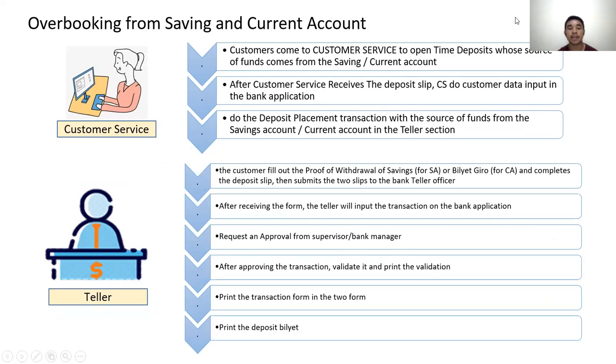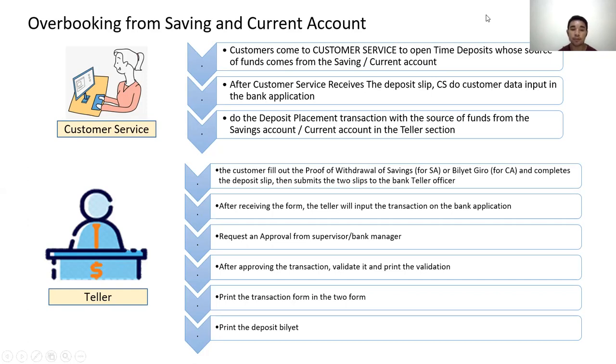Overbooking from saving and current account. First, the customer comes to customer service to open a time deposit whose source of funds comes from the saving or current account. After customer service receives the deposit slip, CS does customer data input in the bank application and then does the deposit placement transaction with the source of funds from the saving account or current account in the teller section. And then the customer fills out the proof of withdrawal of savings and billet giro and completes the deposit slip, then submits the two slips to the bank teller officer.